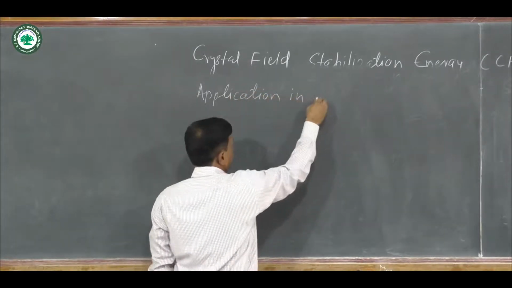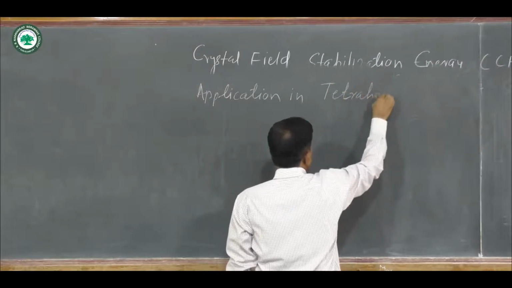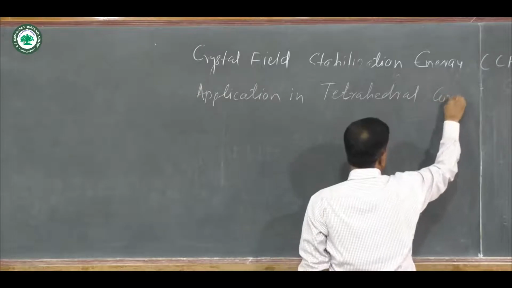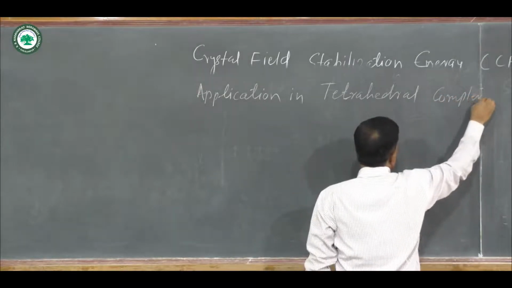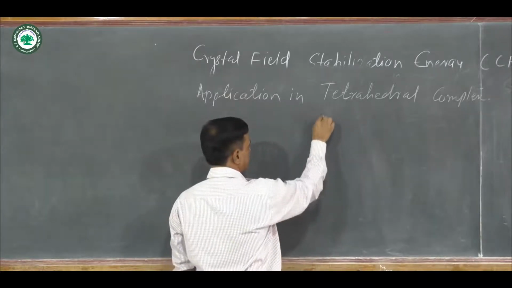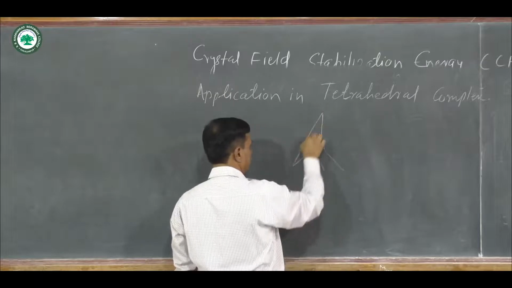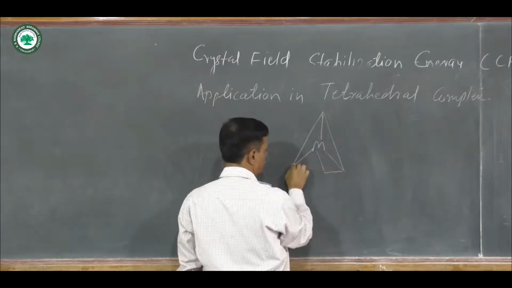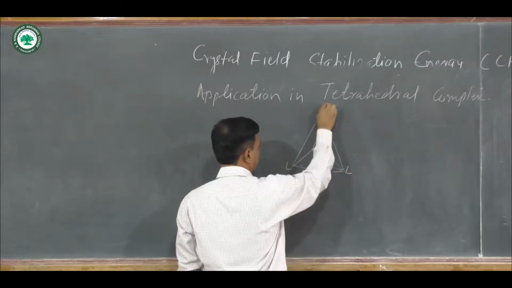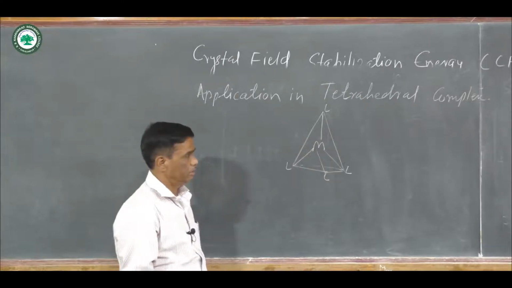Application in tetrahedral complex. Here this is the structure for a tetrahedral complex. Metal is at the center position, and these are the 4 ligands surrounding the central metal atom or ion.